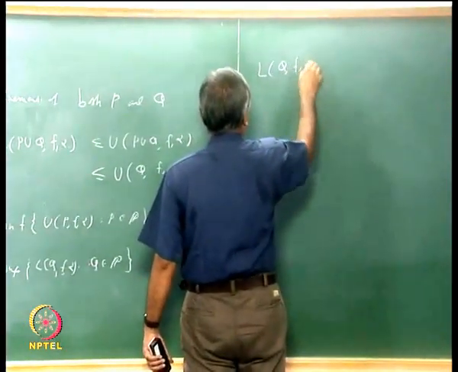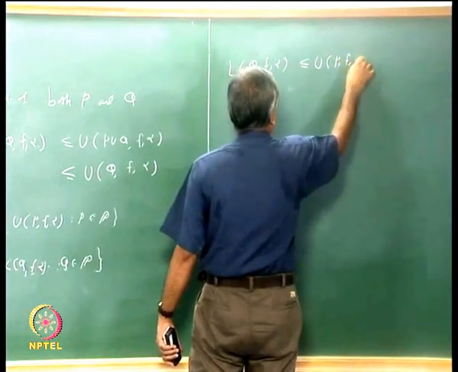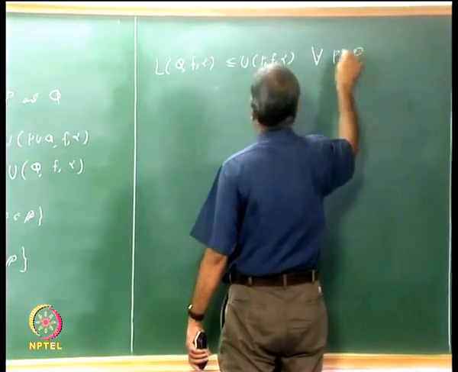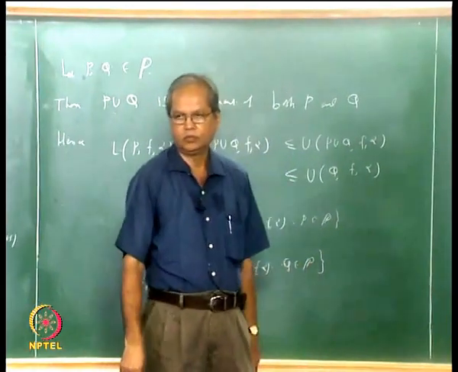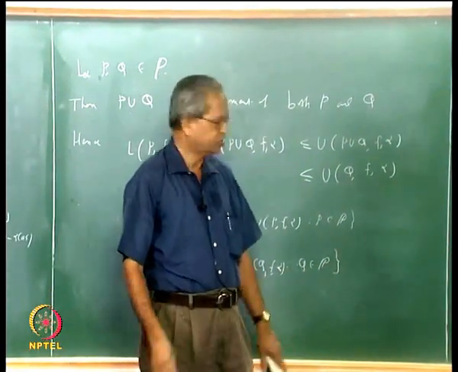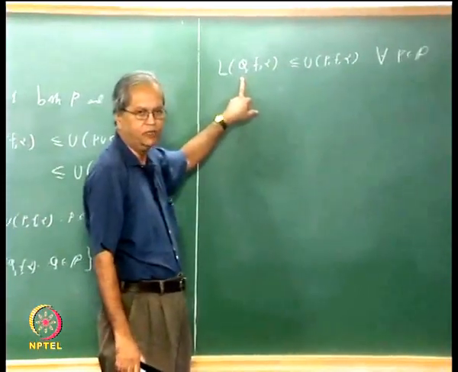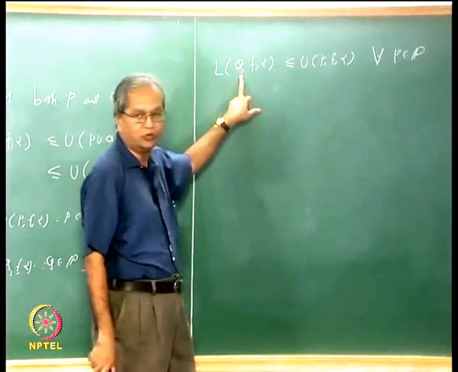L(Q, f, alpha) is less than or equal to U(P, f, alpha) for every P. So suppose you take a particular partition Q, then the lower sum with respect to that partition is less than or equal to every upper sum, which means this is a lower bound.